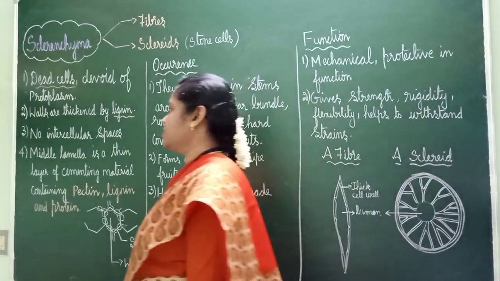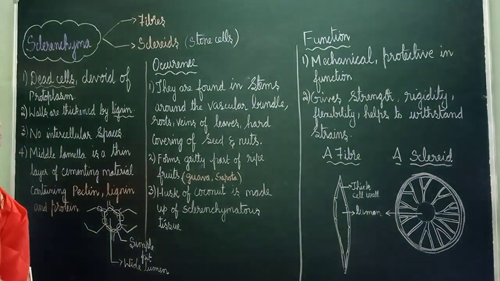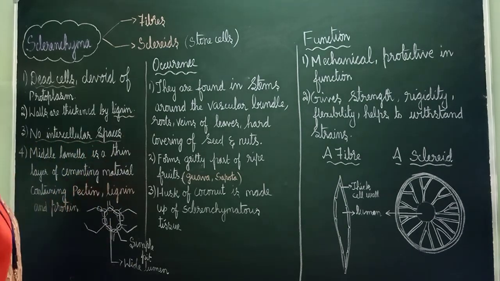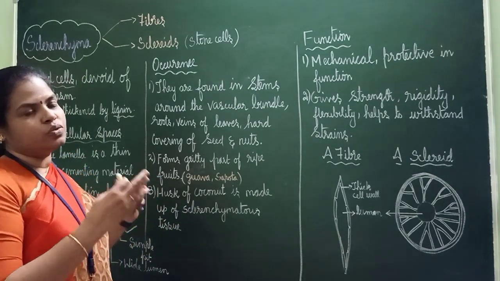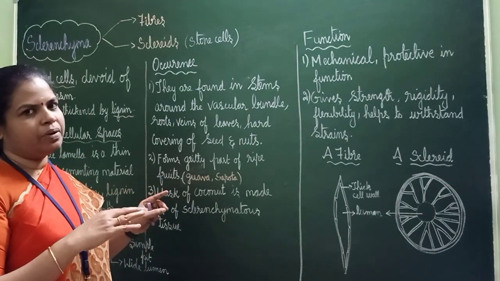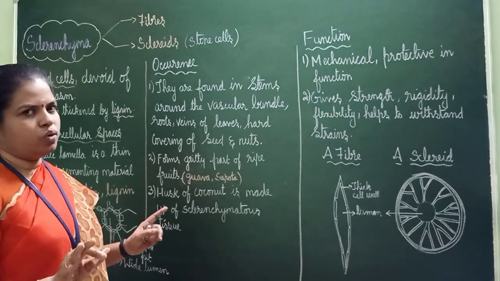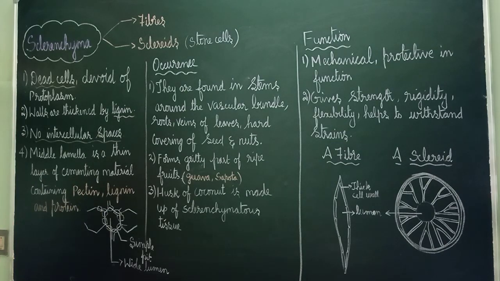Here it is dead and the walls are thickened by lignin. There will be no intercellular spaces. You should remember what we have already studied: in parenchyma, intercellular spaces are there; in collenchyma, no; and in sclerenchyma also, no intercellular spaces.